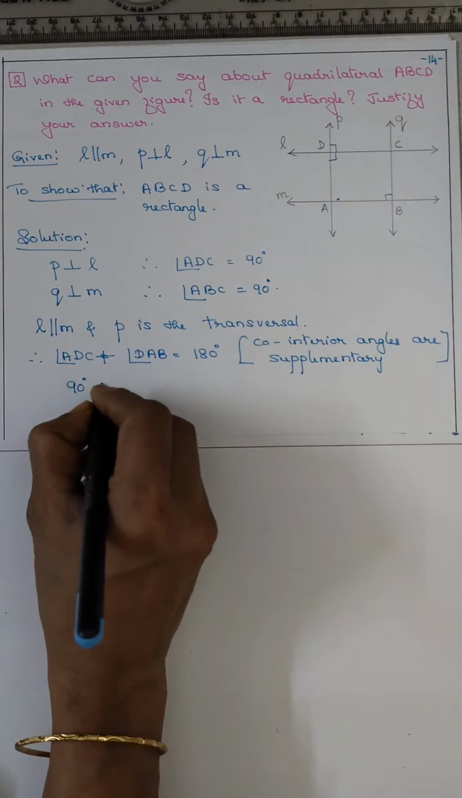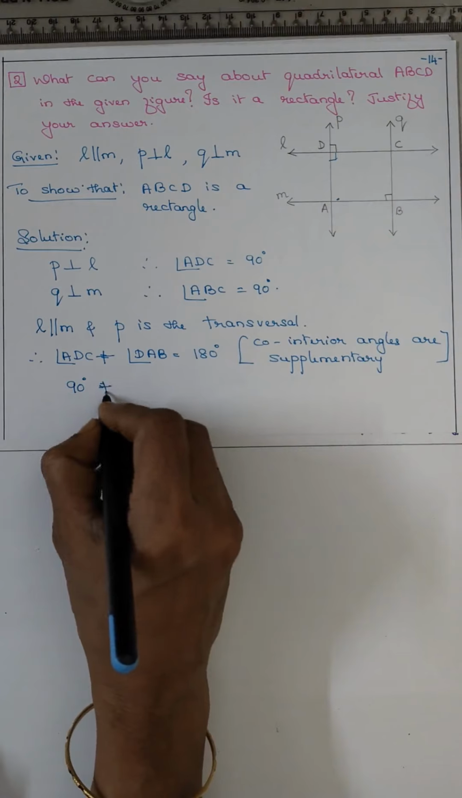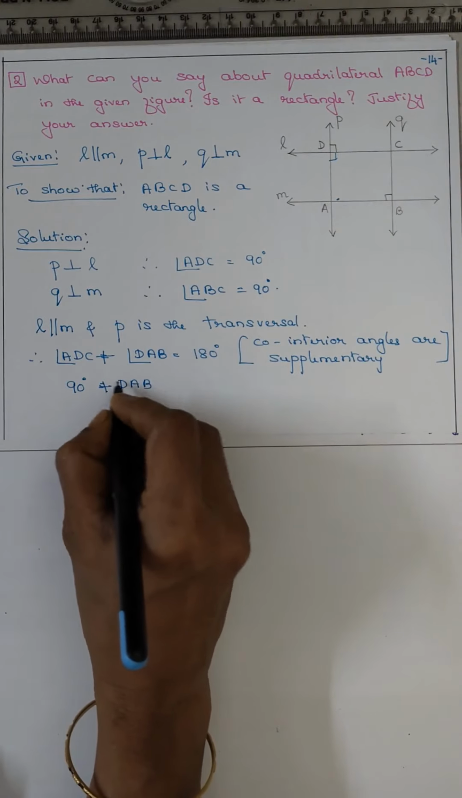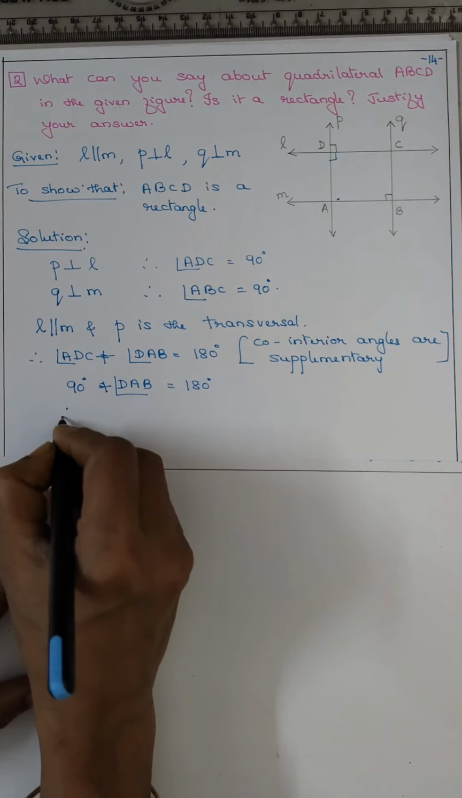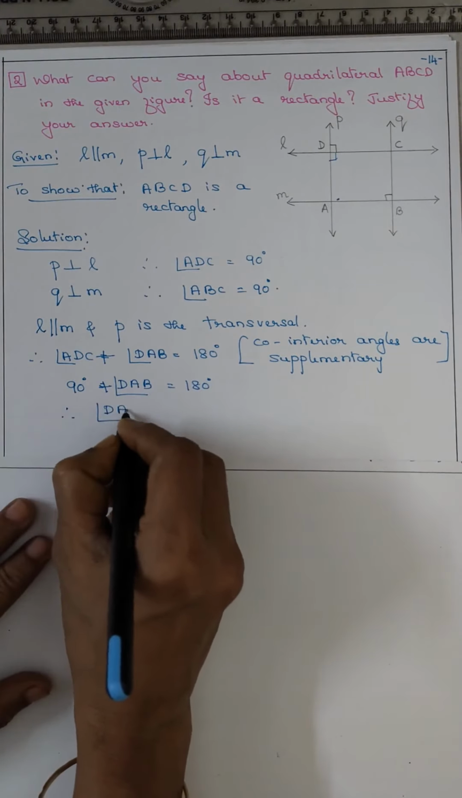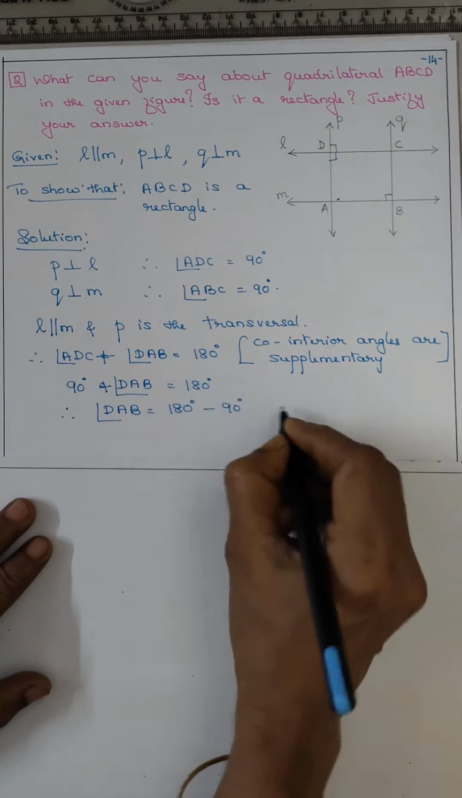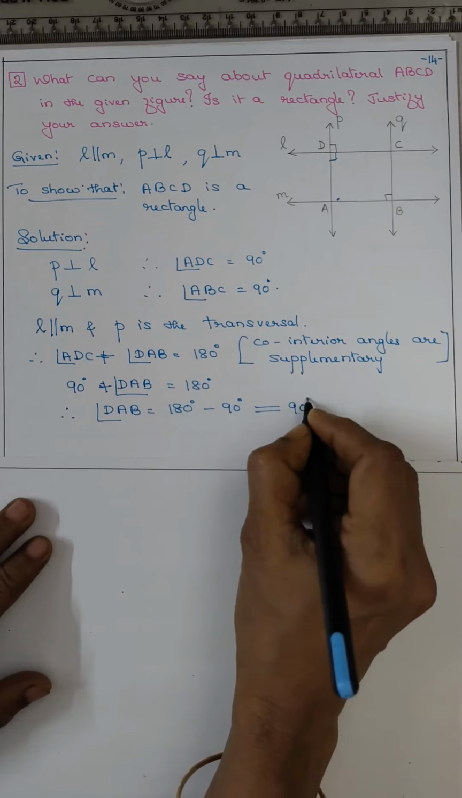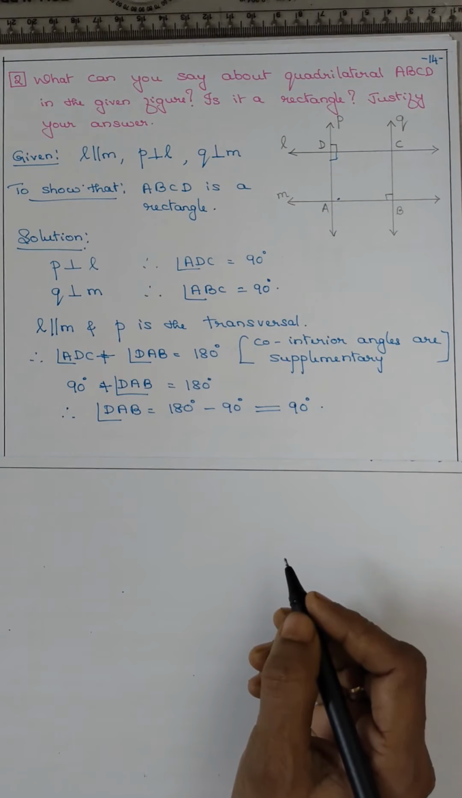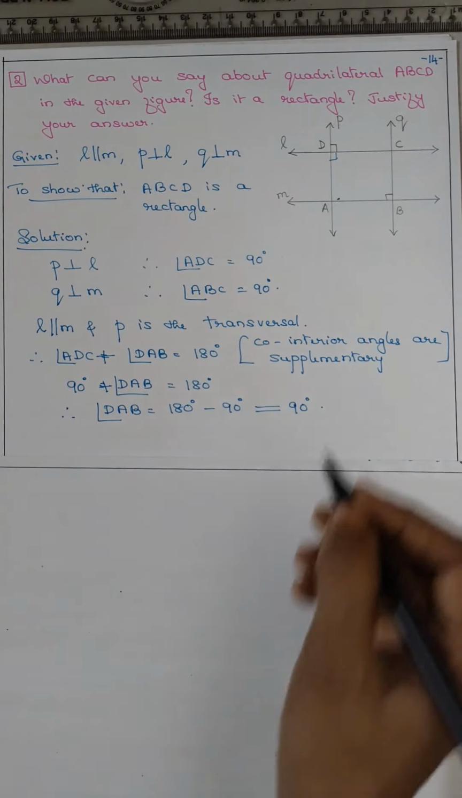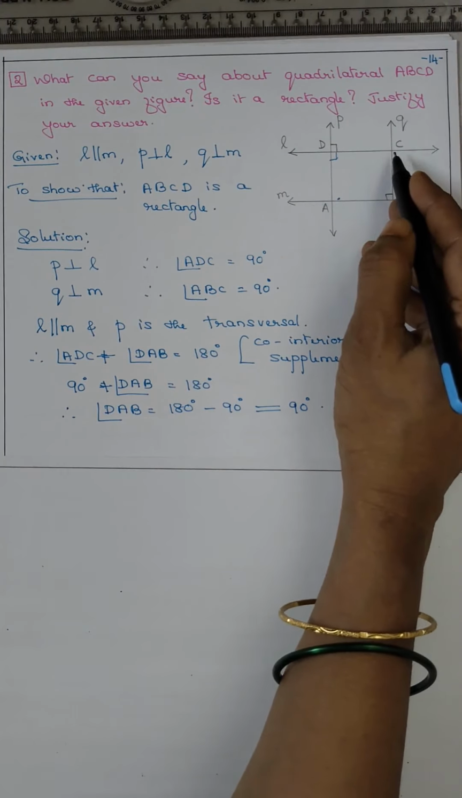So find out DAB. This is 90, ADC. You got 90. Now DAB is equal to 180. Therefore, angle DAB is equal to 180 minus 90 is equal to 90. So you got now angle A to be 90. Now next we have to find, this is 90, so you find this one.